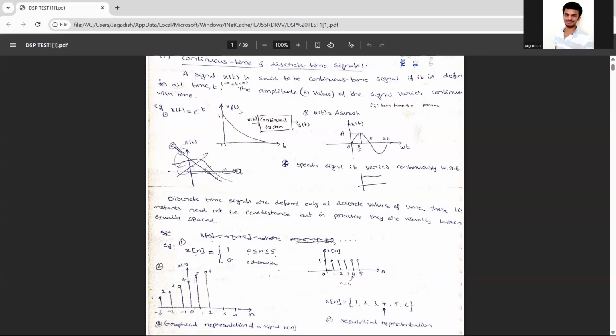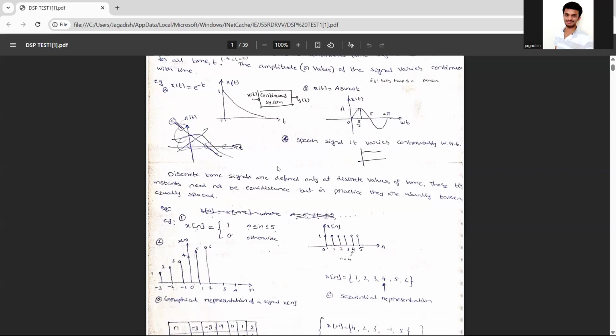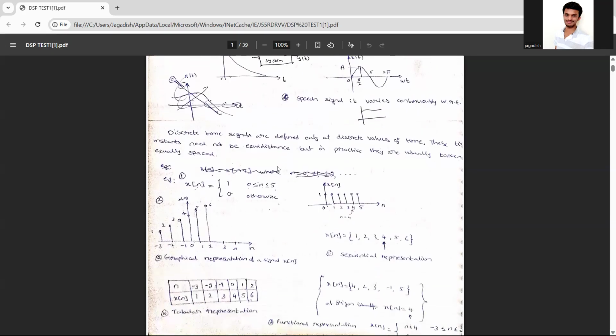So for one it will be different, and you don't expect any 1.5, 2.5 and all. It will be a discrete one only; if you specify that it's a decimal, then you can do. But for one particular instant you will be finding only one value, so that is called the discrete time signal. I know it's basics, okay, I will teach you.